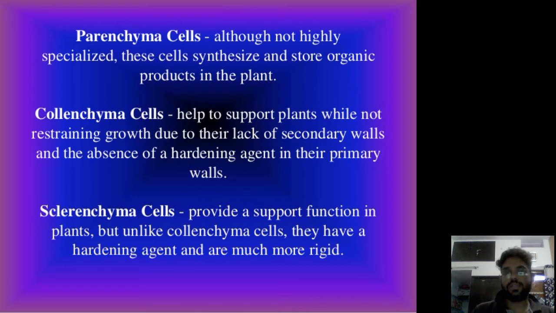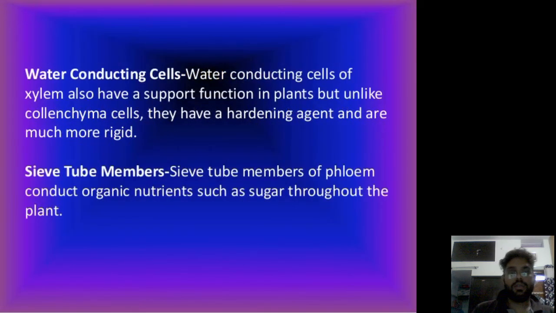Sclerenchyma cells are dead cells, whereas parenchyma and collenchyma are living cells. Sclerenchyma gives mechanical support to the plant tissue, and parenchyma cells synthesize and store products in the plant. Water conducting cells, sieve tube cells. As we all know, sieve tube cells are members of phloem, and phloem conducts organic nutrients such as sugar throughout the plant. Water conducting cells which